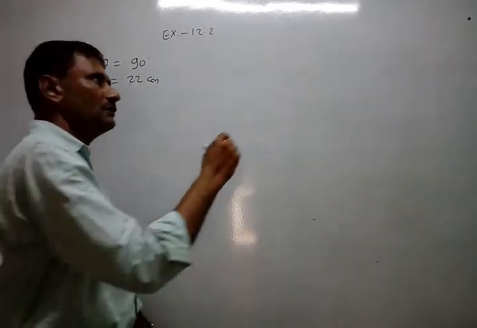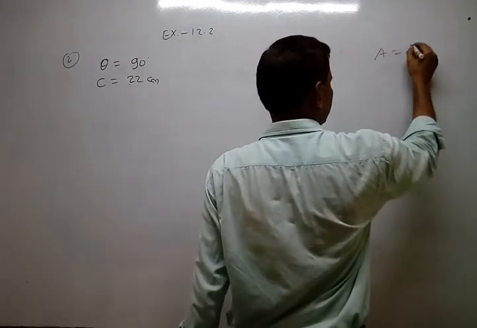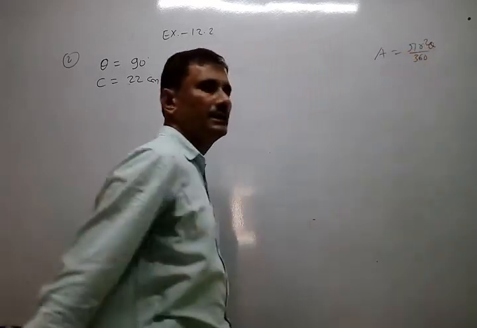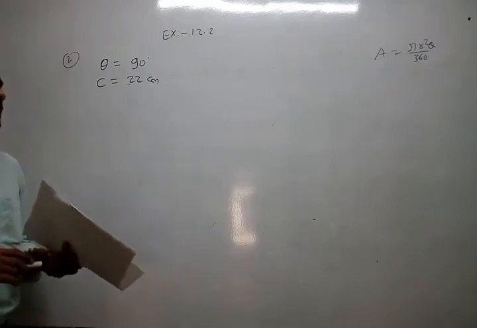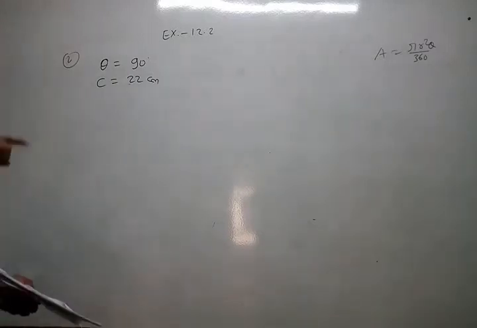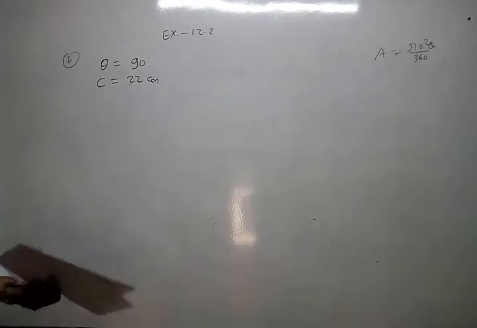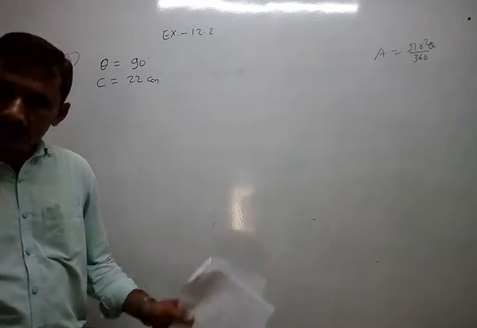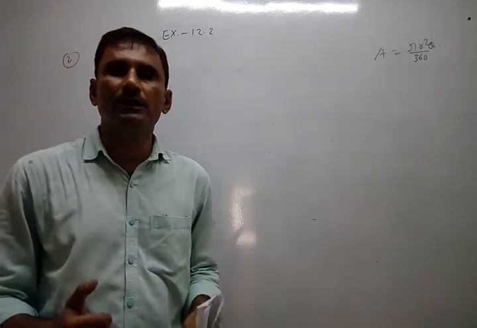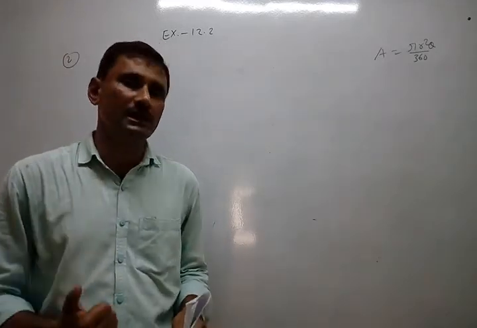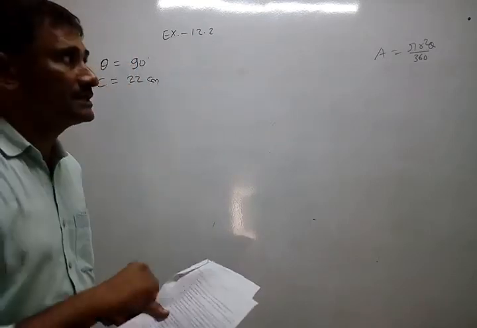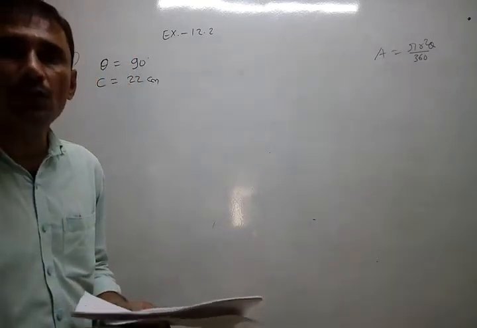You know, the formula of area of sector is pi r square theta upon 360. We must have r. If we don't have r, we cannot find area of sector. So before finding area of sector, here area of quadrant, we have to find r, because we cannot start the main step right now because r is not given.